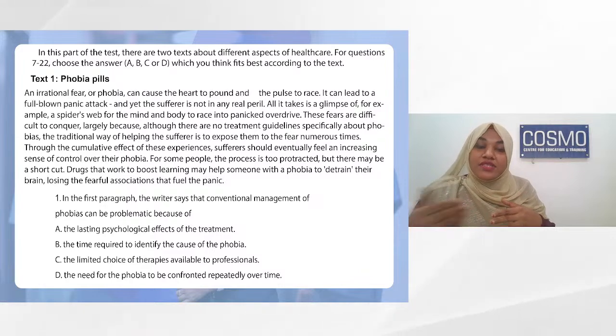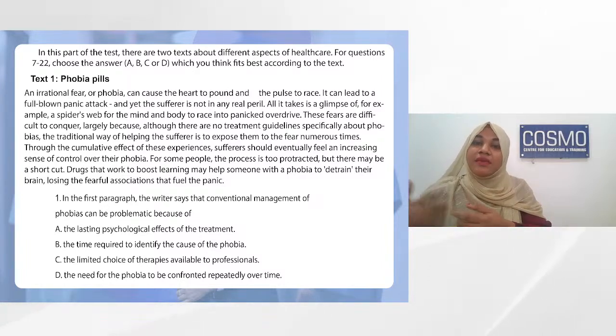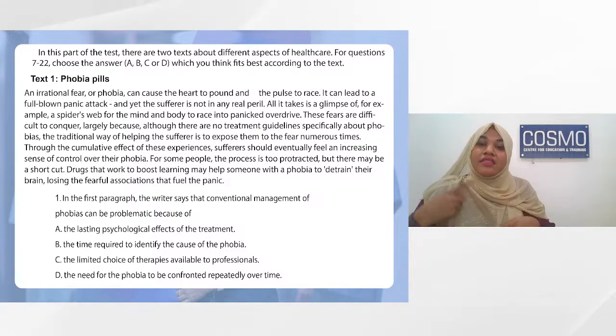When you're coming to the C choice, that is the limited choice of therapies. Yes, we only have 2 choices being mentioned in this paragraph. One is the conventional therapy of exposing them to the phobia again and again, keep them getting the fear again and again, and one day they will become fine. That is what C is telling. And the fourth one is the need for the phobia to be repeatedly overcome. Yes, that is what we are talking about here. The problem of this conventional therapy is the need to keep exposing them to that fear.